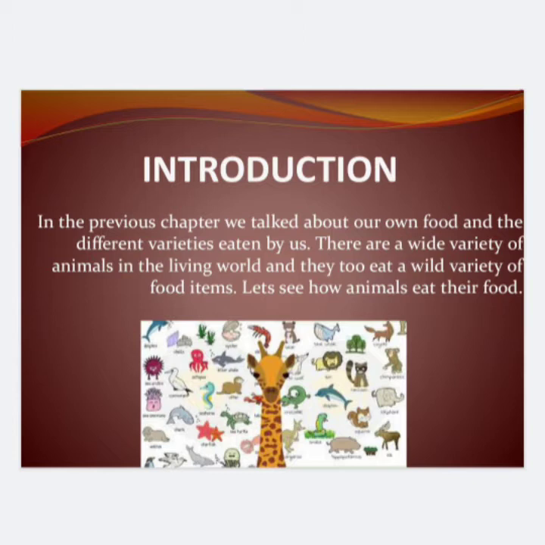As we human beings eat different varieties of food, as we have discussed in the first chapter in the food components, there is a huge variety of animals living in our surroundings, in this world. They too eat a huge variety of food. So let us discuss how animals eat their food in this chapter.